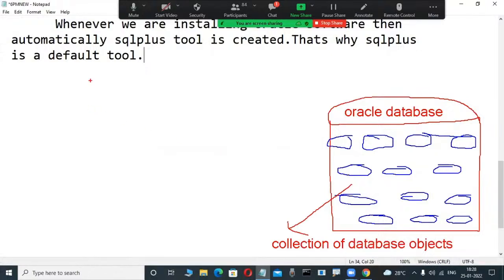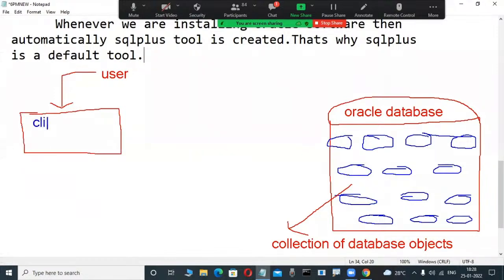Now check it out. Suppose any user is there, so many users; what a user is, we will see later. First observe that users first connect to a tool. What is this tool? These are called client tools or query tools. This is the database server, and those are client tools; so many tools are there. Users first connect to the client tool, and then through this client tool they connect to the server.